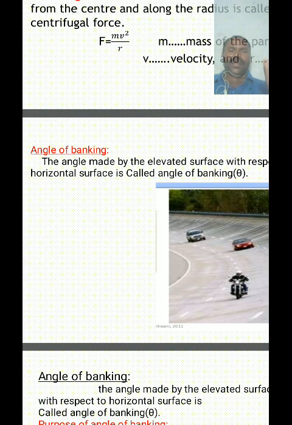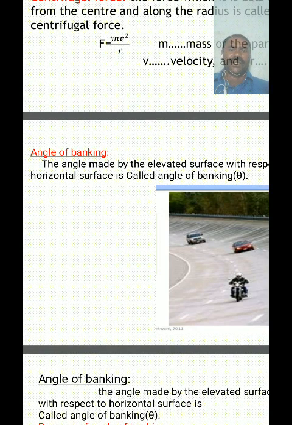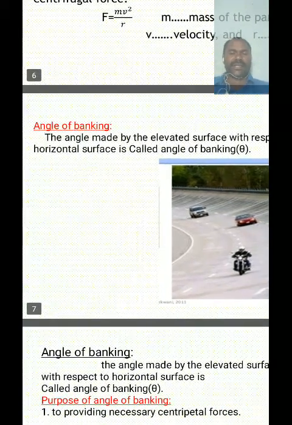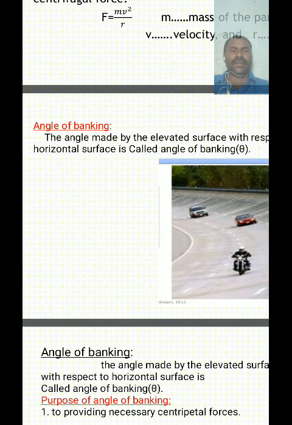curves, the surface of the road can be elevated with respect to the horizontal surface.